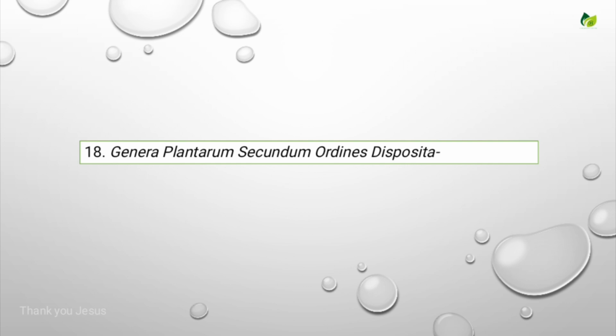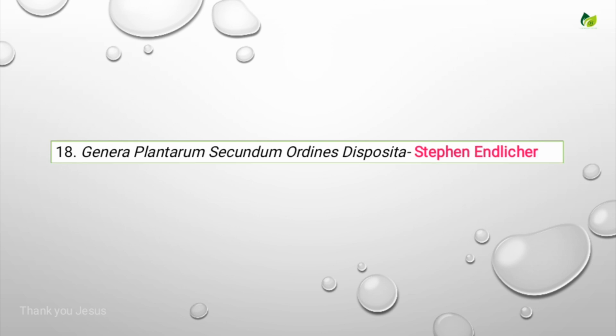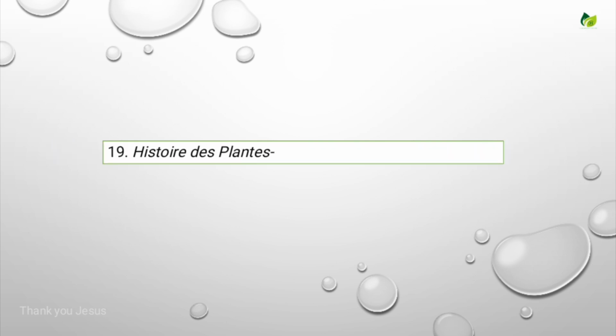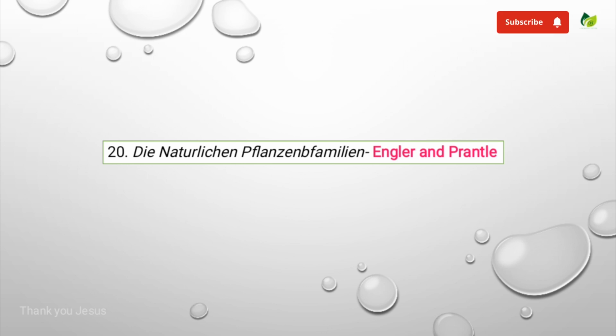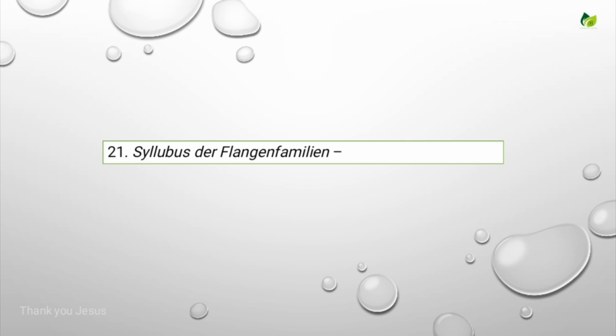Genera Plantarum Secundum Ordines Disposita was written by the scientist Stephen Endlicher. History Displantis was written by the scientist Henry Bailon. De Naturlichen Plangen Familien was written by the scientists Engler and Prantl. Syllabus der Pflanzenfamilien was written by the scientists Engler and Prantl.